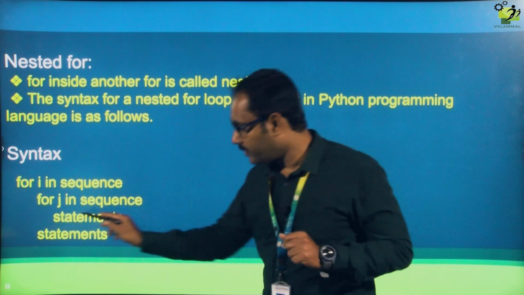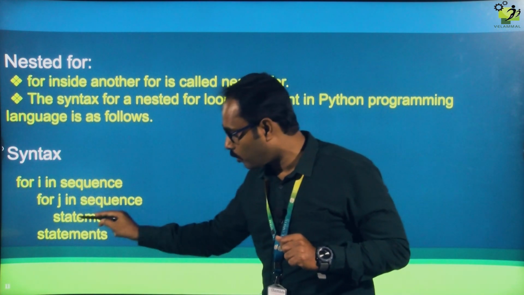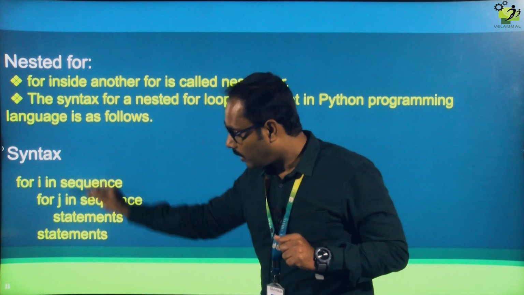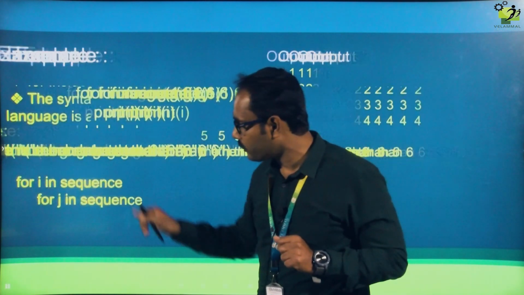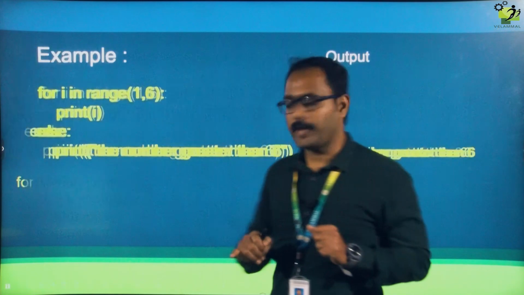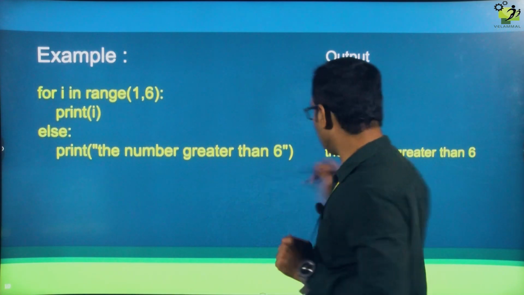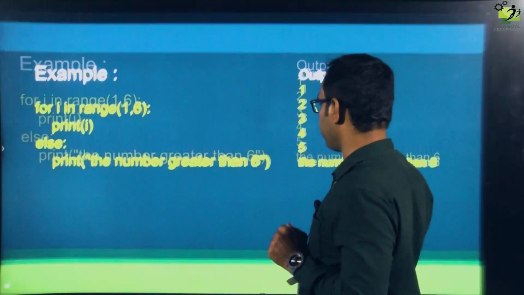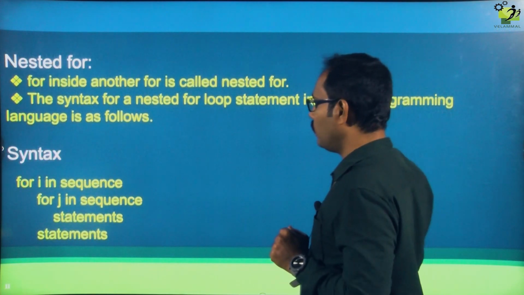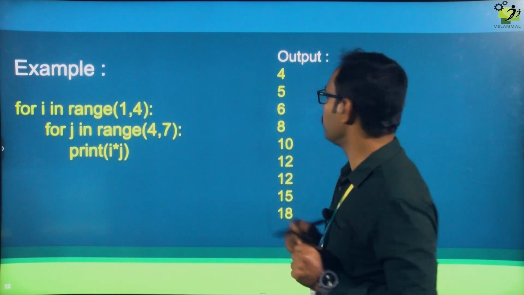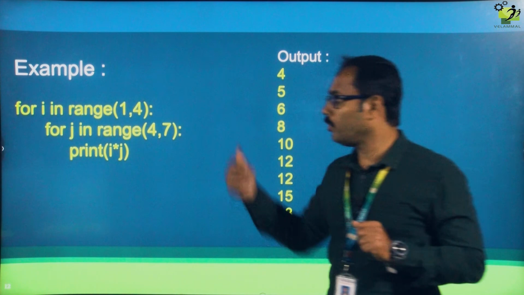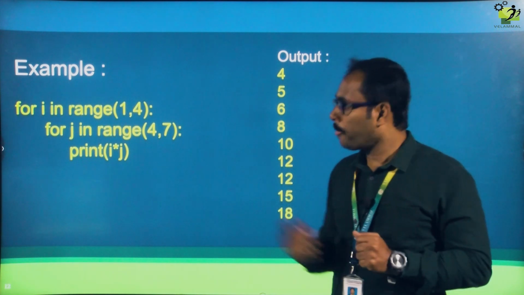This statement comes under this for loop, and this statement comes under this for loop. We are going to see some examples and we will come to know. It's a very good example, you people need to know it.